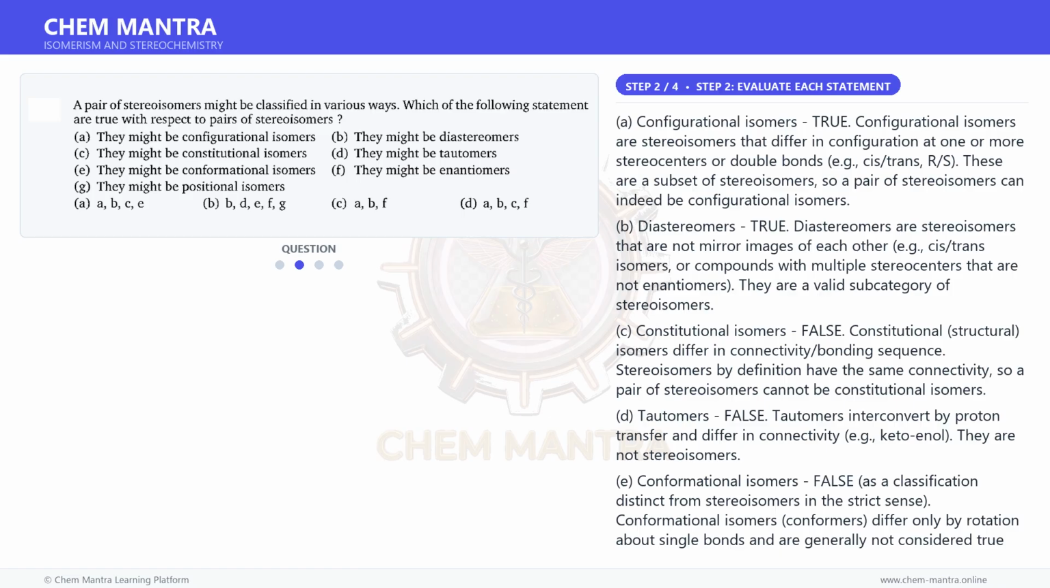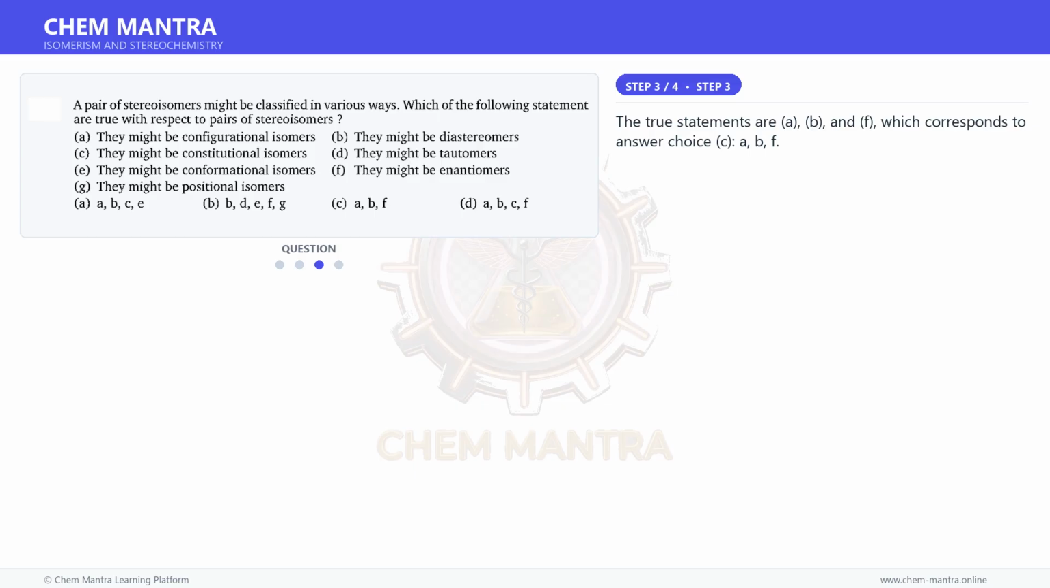F. Enantiomers. True. Enantiomers are non-superimposable mirror image stereoisomers. They are a major subcategory of stereoisomers. G. Positional isomers. False. Positional isomers differ in the position of a substituent on the carbon skeleton, which means different connectivity. These are a type of constitutional isomer, not stereoisomers. Moving on to the next step.